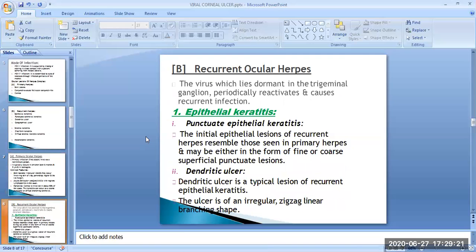Second is the recurrent ocular herpes. The virus which lies dormant in the trigeminal ganglion periodically reactivates and causes the recurrent infection.